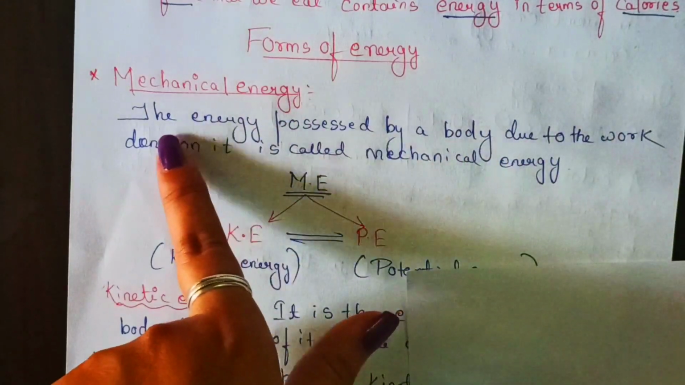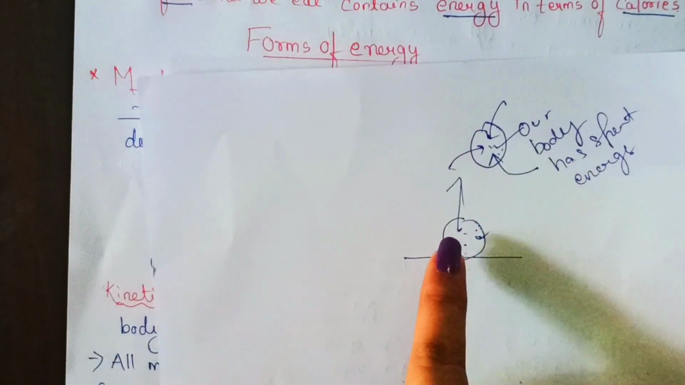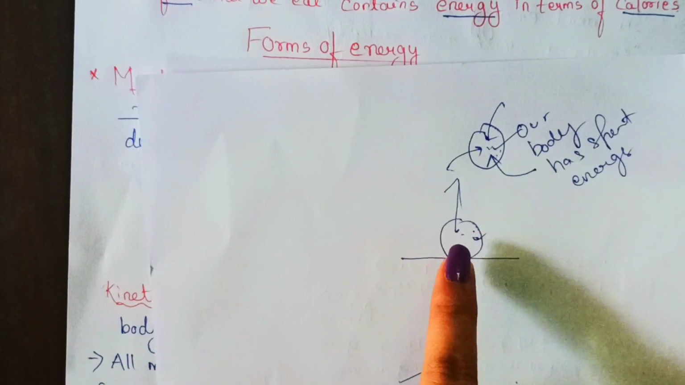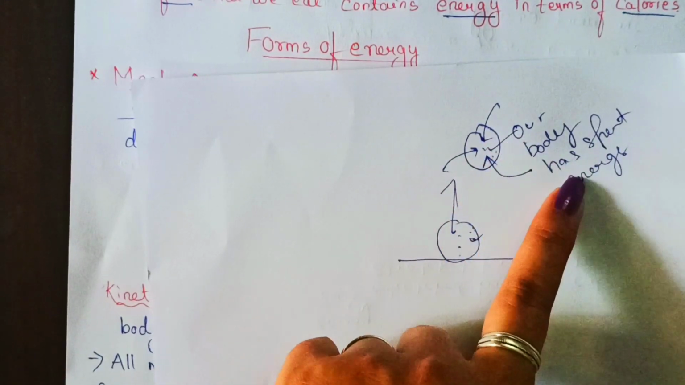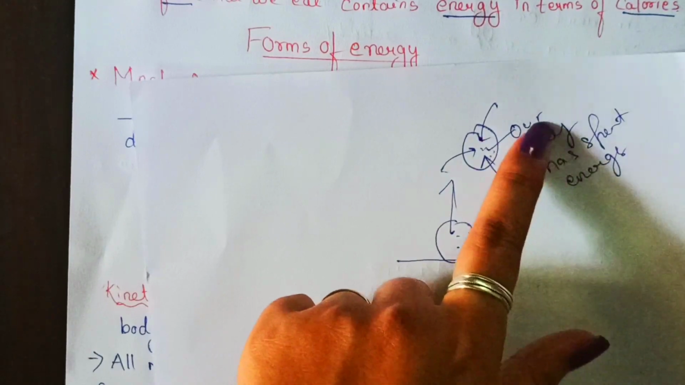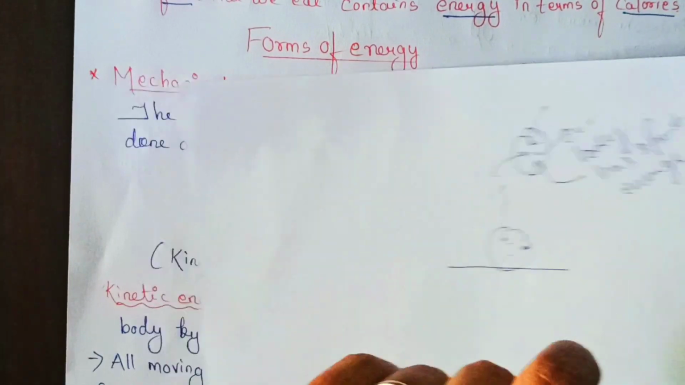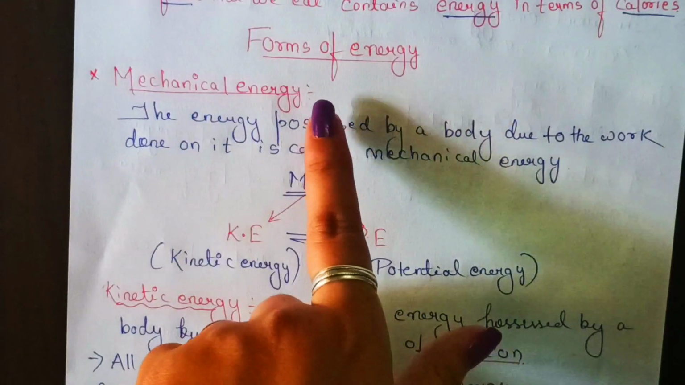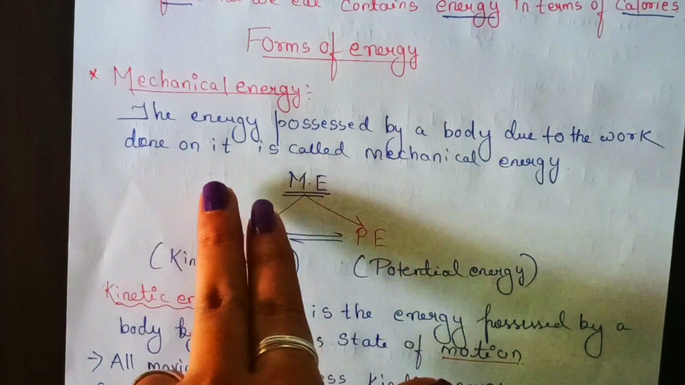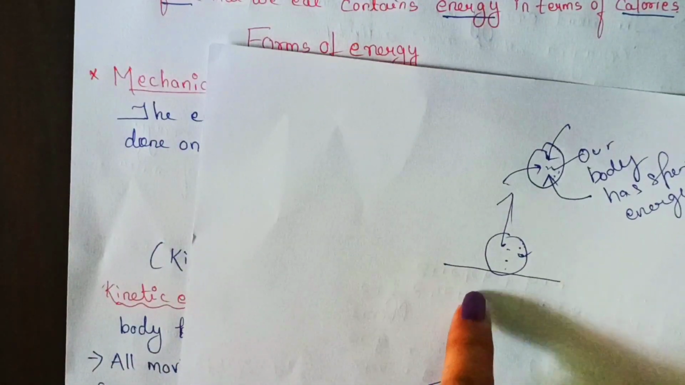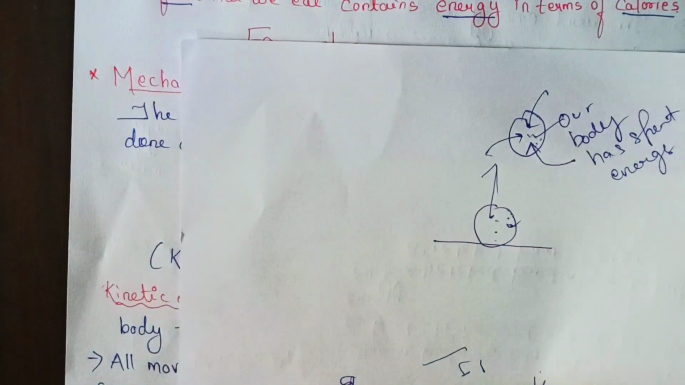due to the work done on it. Here I have done the work on this body, on this ball. I have lifted the ball away from the ground. So here I have spent some energy. That energy is gained by this ball. So that energy is called mechanical energy. So, energy possessed by a body due to the work done on it. Here also we have done the work of lifting the ball away from the ground.